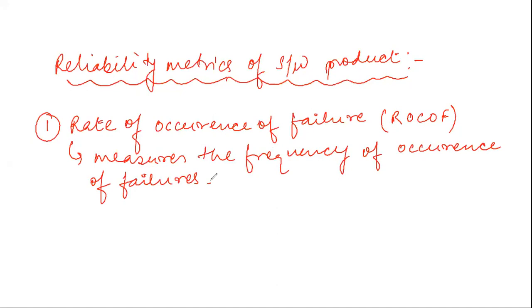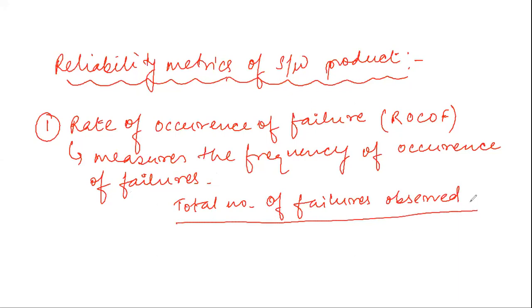That is, the ROCOF measure of a software product can be obtained or derived by observing the behavior of a software product which is in operation over a specified time interval, and then calculating the ROCOF value as the ratio of the total number of failures observed by the duration of observation.